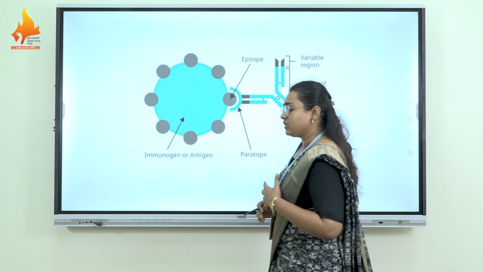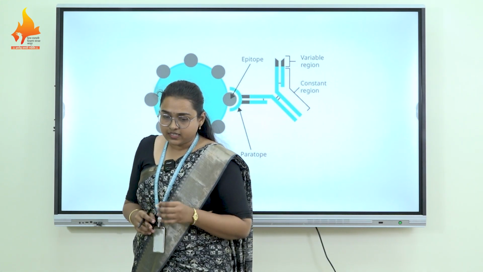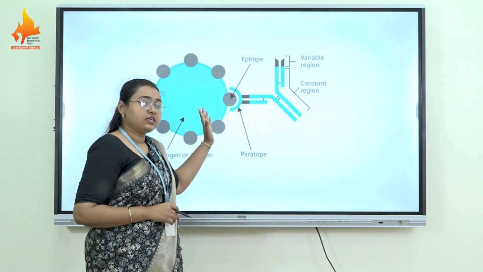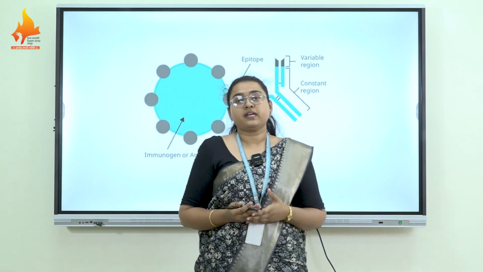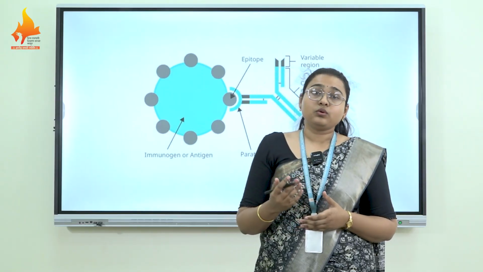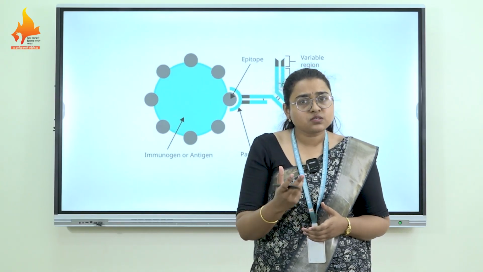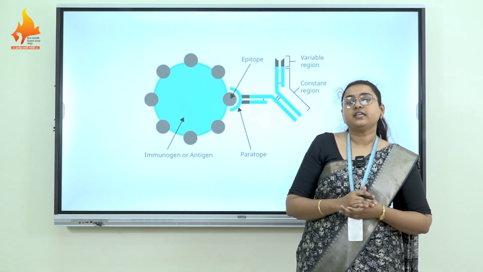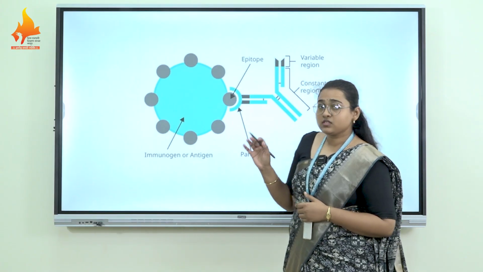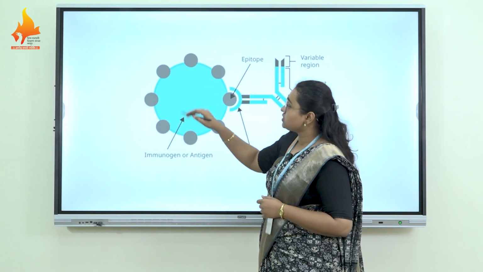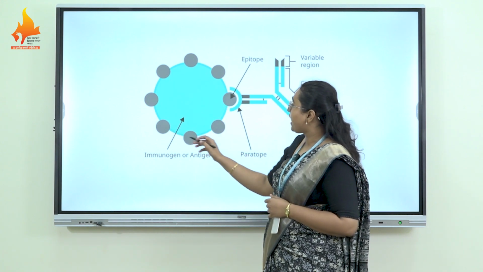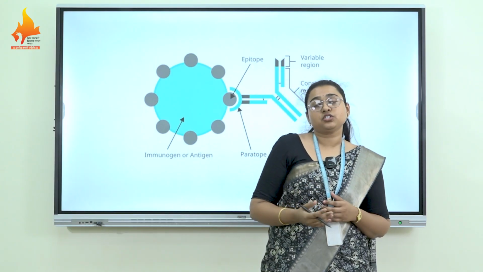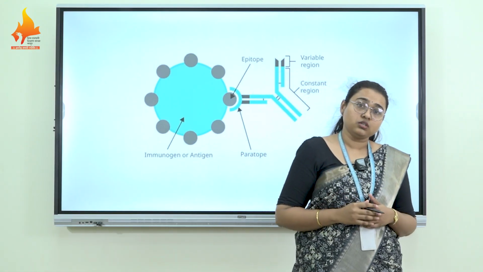Before discussing the theories of antibody production, there are some basic concepts regarding the antigen and antibody. An antigen can be a bacteria, a virus particle, a fungus, a protein, or a small dust molecule in case of hypersensitivity. There is a vast range of antigens against which our body can generate the immune response. Suppose this is an antigen, a virus particle. The virus particle has glycoproteins on its surface, and these glycoproteins are responsible for the establishment of infection or disease in the host.